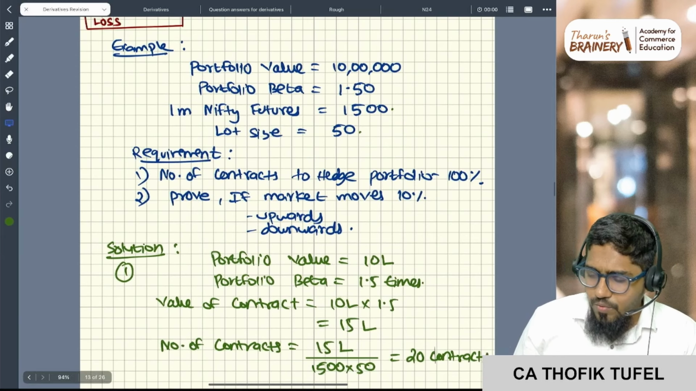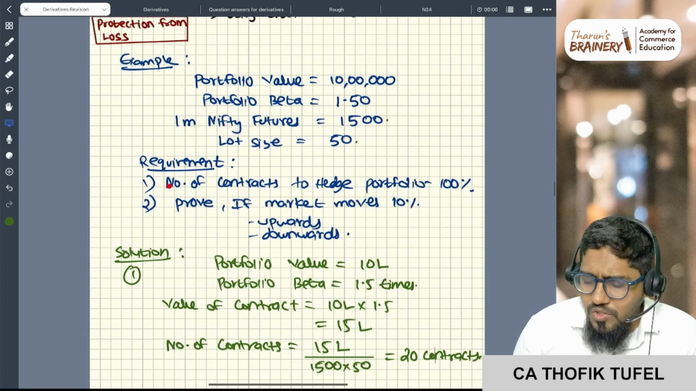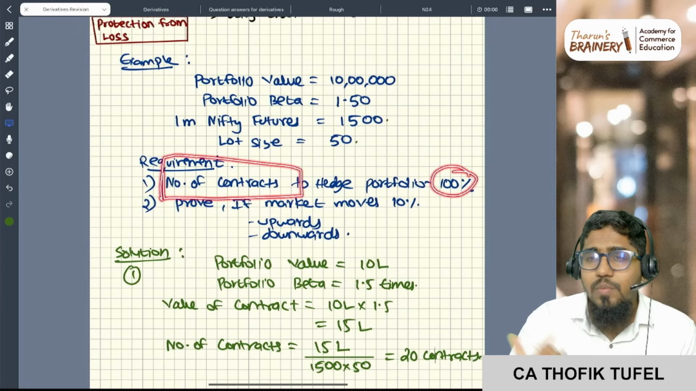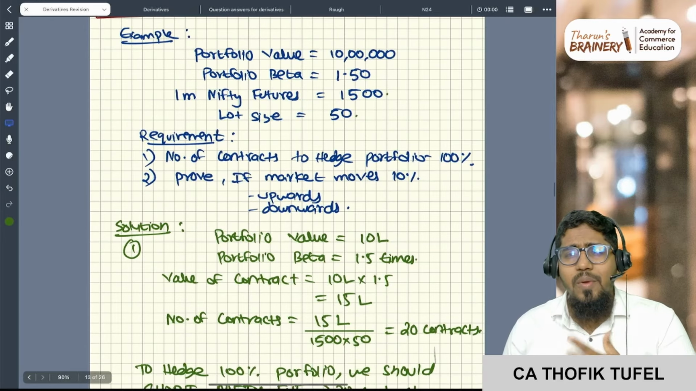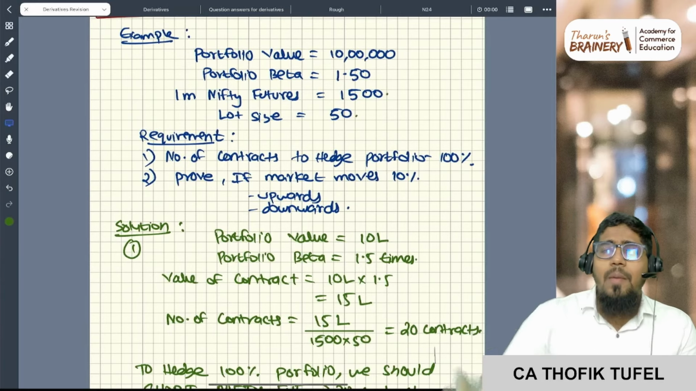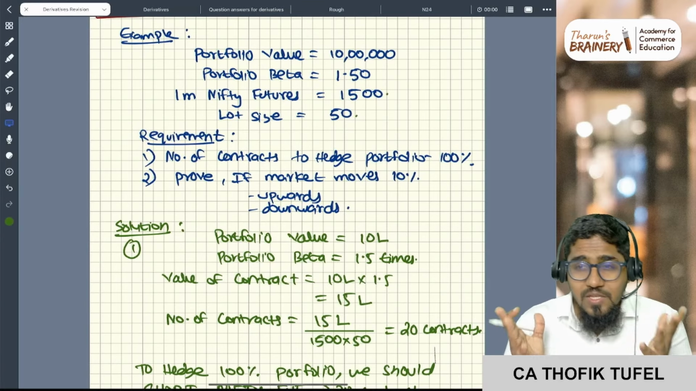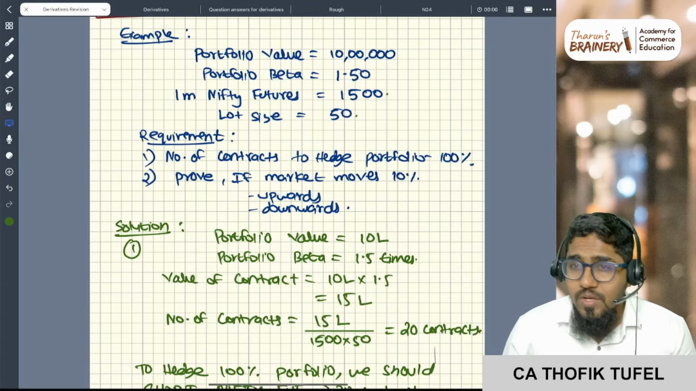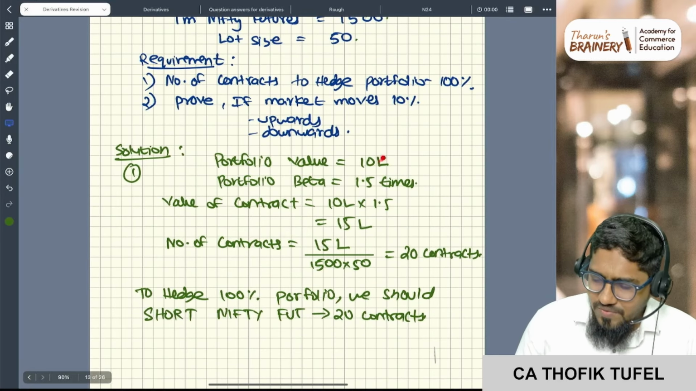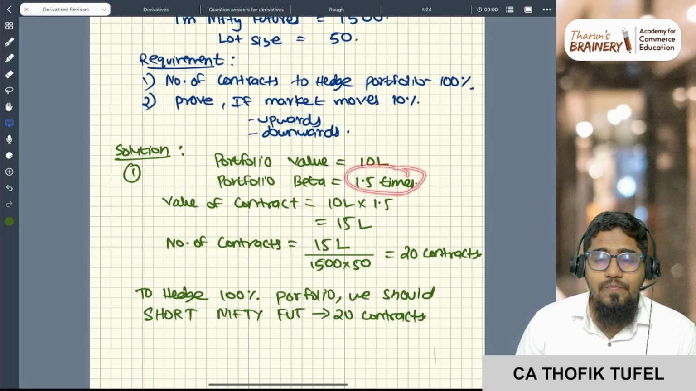Now, what is the requirement? The first requirement is how many contracts of Nifty I should buy to hedge my portfolio 100 percent. 100 percent my portfolio should be hedged, which means that whatever happens in the market, I should not make even 1 rupee loss. If that is possible, yes, that is what hedging is. Now you see how to calculate. Just remember the steps.